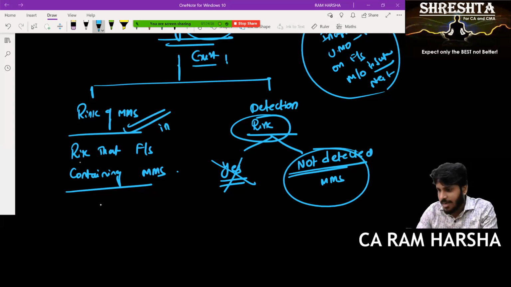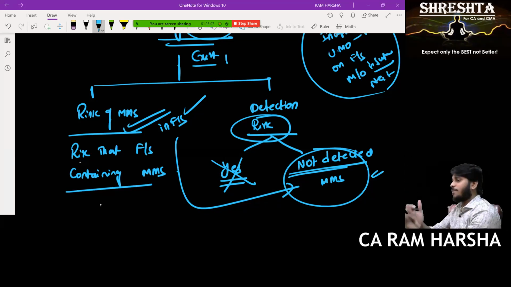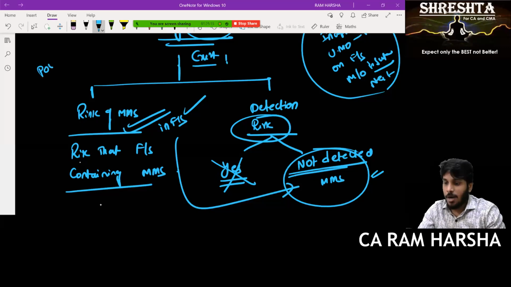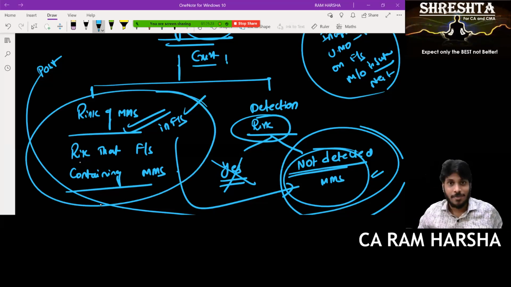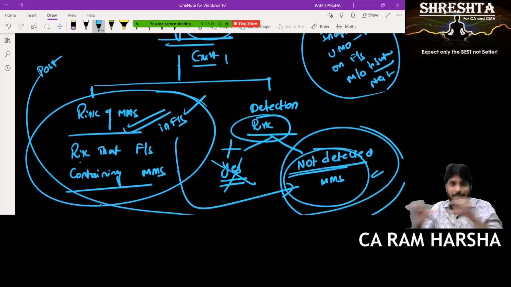Material mistakes are there in the financial statements, but you have not detected them. Since you have not detected, what will you assume? Since I have not detected, I verified all the purchases, everything is right. You felt everything is right, nothing is wrong. You give positive opinion. Now, you are giving positive opinion because you are not identifying mistakes, even if there are mistakes. That is contributing to audit risk. Are you clear? This is audit risk analysis.